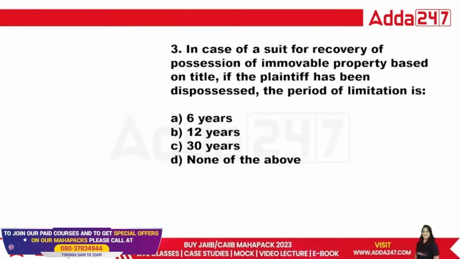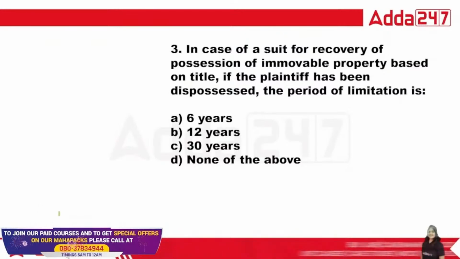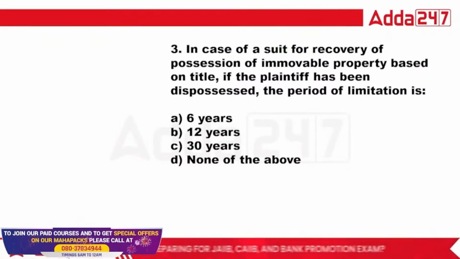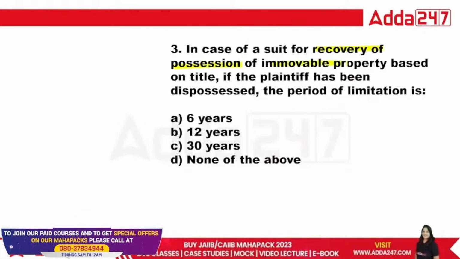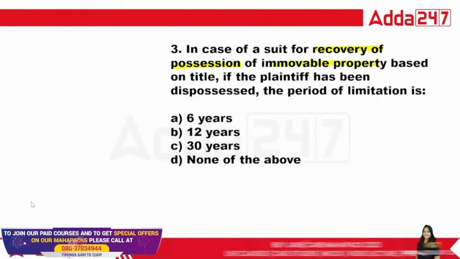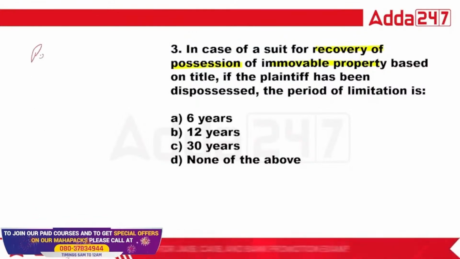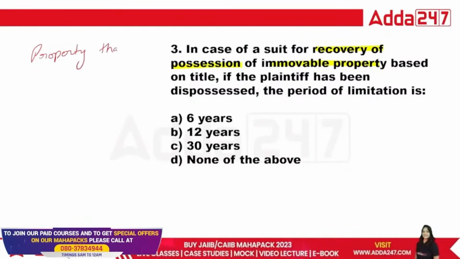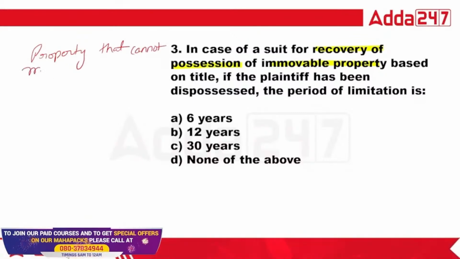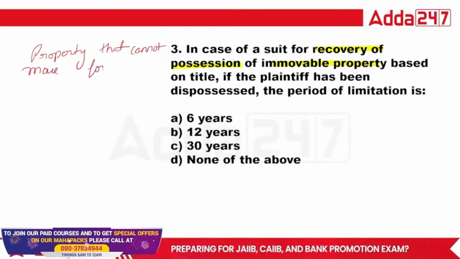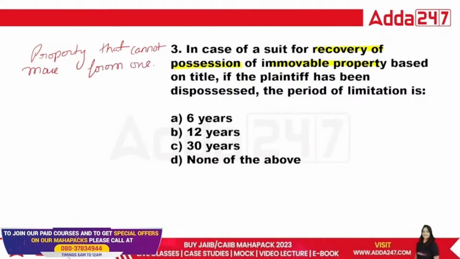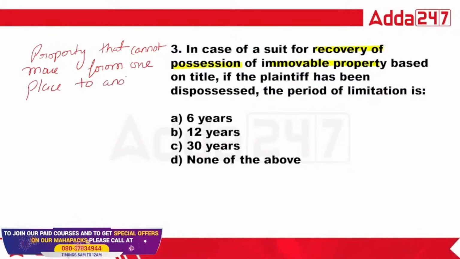Next question is, in the case of a suit for the recovery of possession of immovable property. What is immovable property? Property that cannot move from one place to another.